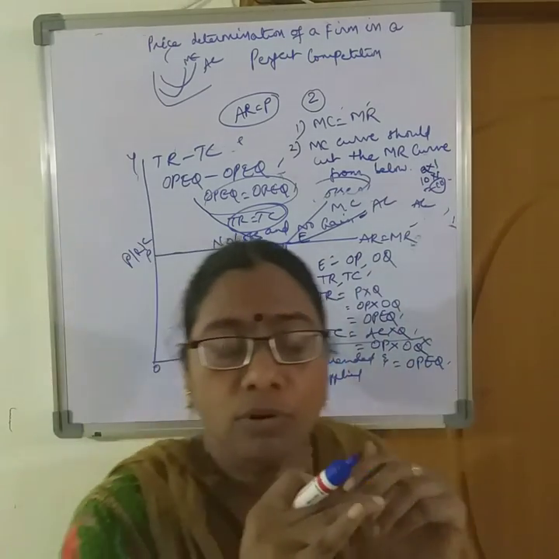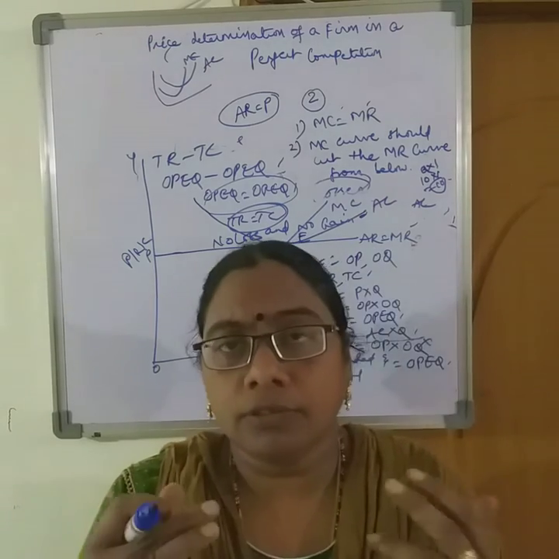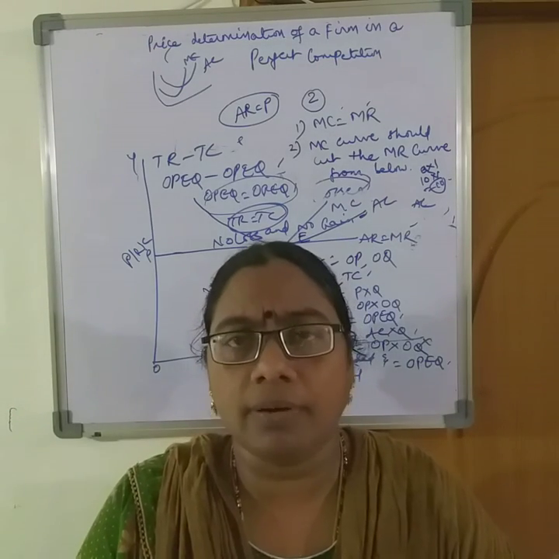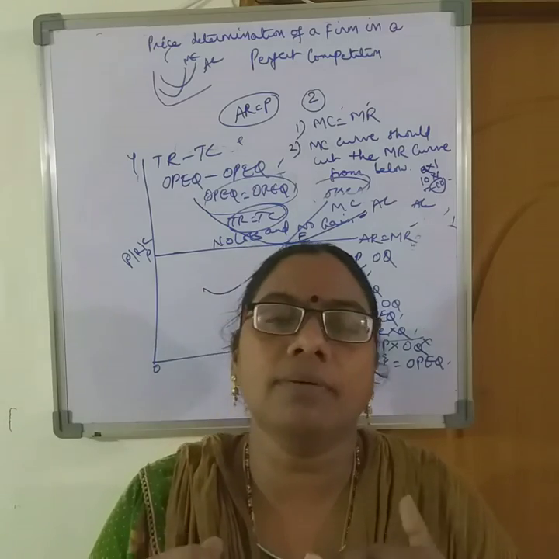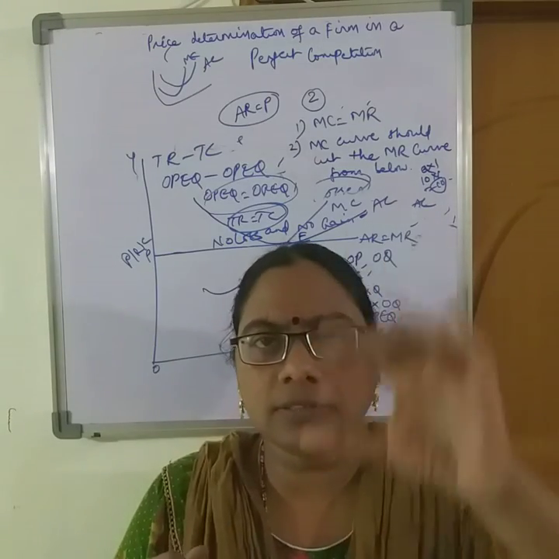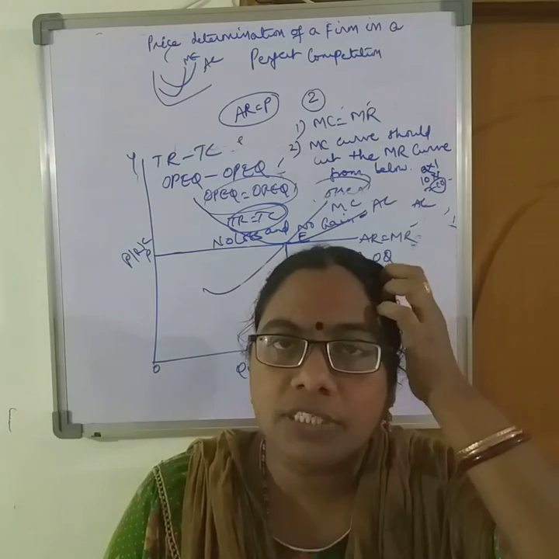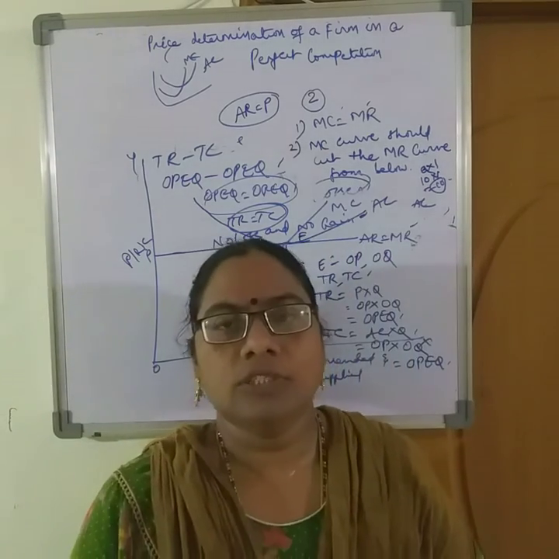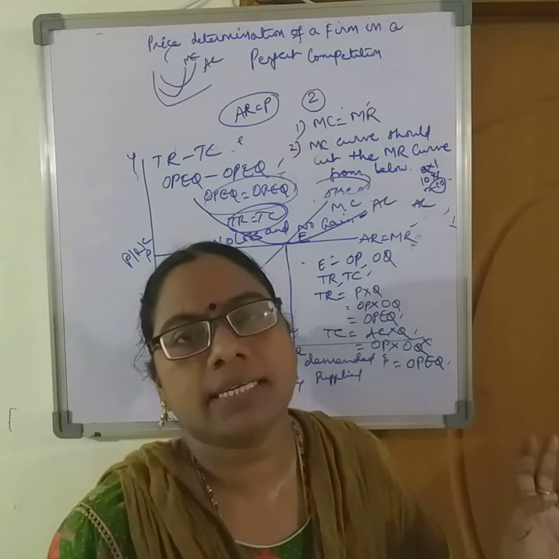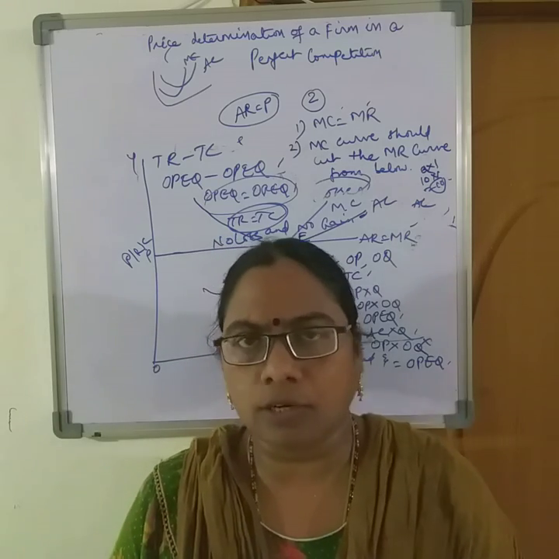So there will be a large number of sellers, so more firms. Some firms will have normal profits, some firms profits, some firms losses. So the three positions will be explained in one single diagram. With this I'll be concluding here.